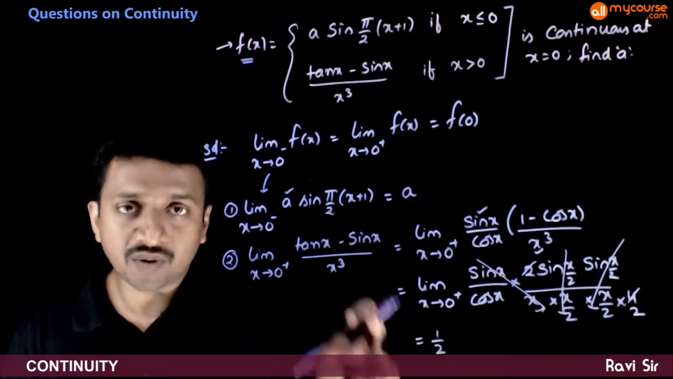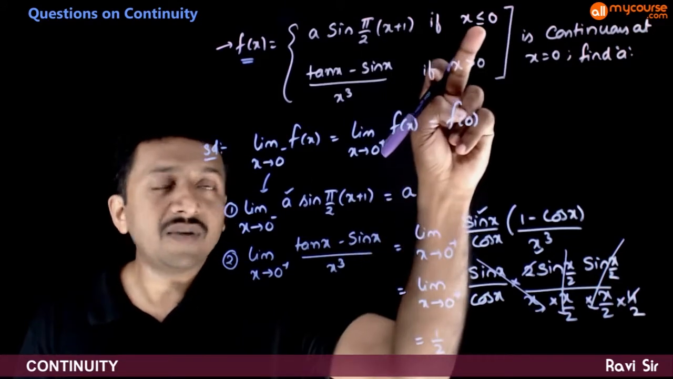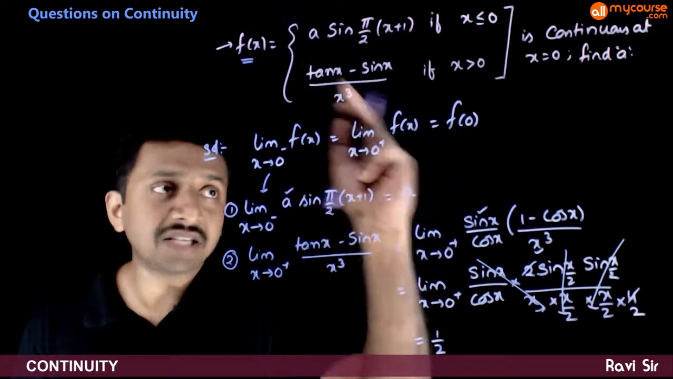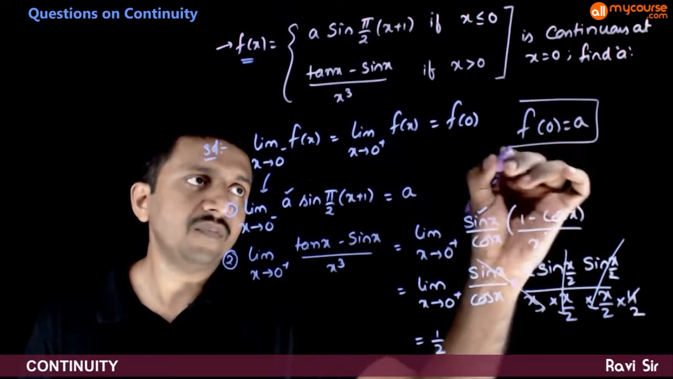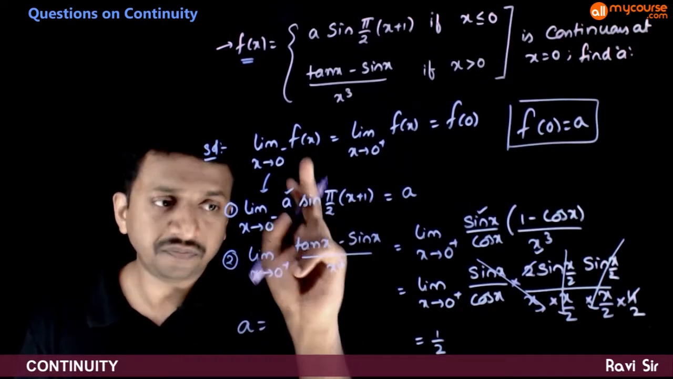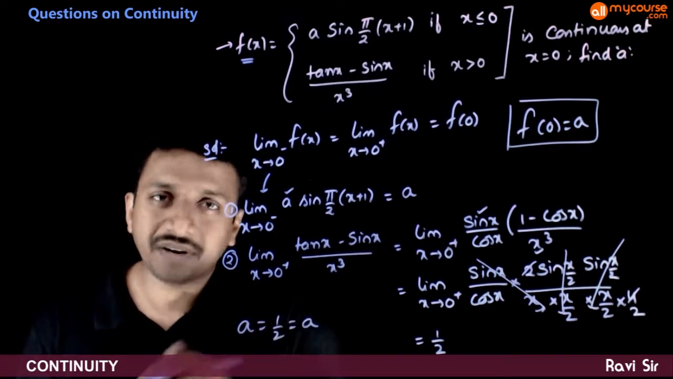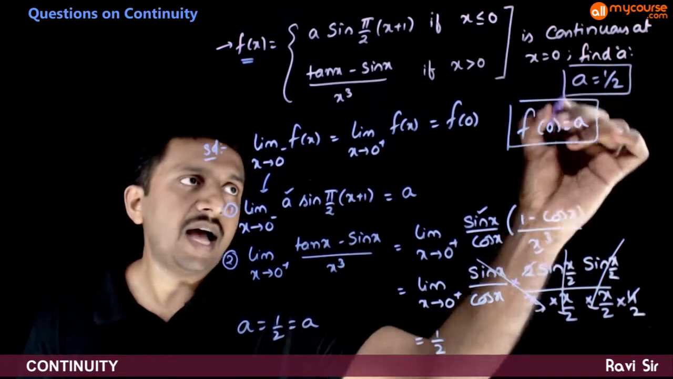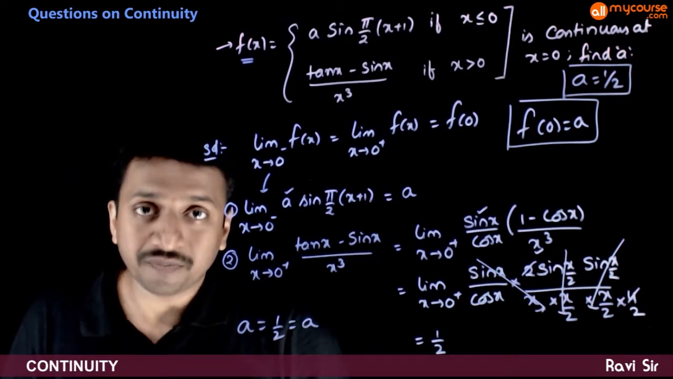So right limit is 1 by 2. Left limit is a. What is the functional value? Functional value comes from this function. So if you put exactly x is equal to 0, the functional value is also equal to a. So what is the condition? a is equal to half is equal to a. So effectively, what is the value of a? a has to be equal to half for this function to be continuous at x is equal to 0.